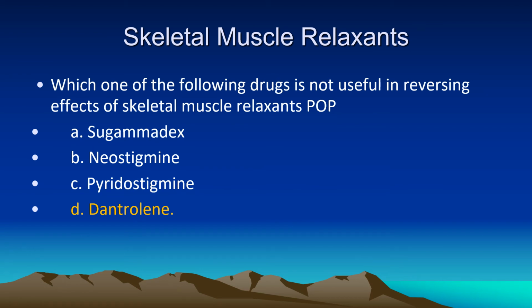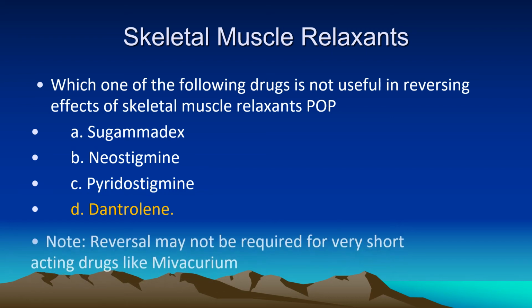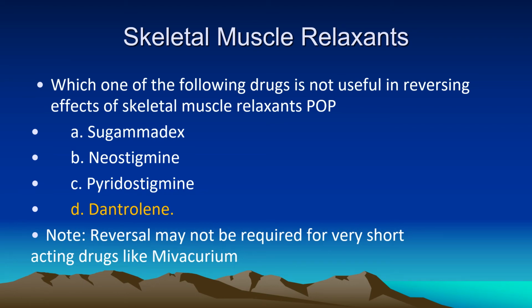Now, how do we reverse the excess effect of skeletal muscle relaxants? Sugammadex is used, neostigmine is used, pyridostigmine is used. Dantrolene is not used because dantrolene itself is a skeletal muscle relaxant. Now the question comes: reversal may not be required for very short acting drugs like succinylcholine and mivacurium, but it may be required for longer acting drugs, longest being pancuronium.